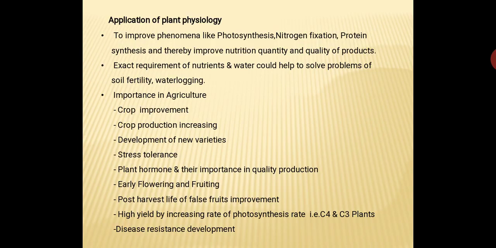We know at present the plants are classified based on the rate of photosynthesis as C4 and C3 plants. Most of the food grain crops we have classified as C4 plants because in these plants the rate of photosynthesis is maximum due to the presence of bundle sheath cells in the leaves. So as the rate of photosynthesis is high, it means more food is produced. So that is our interest here.